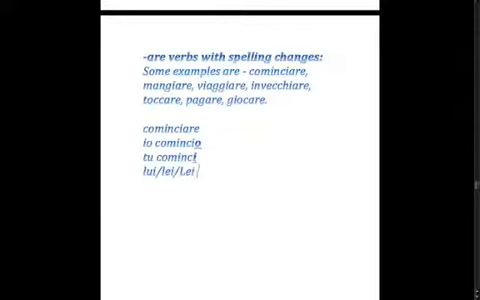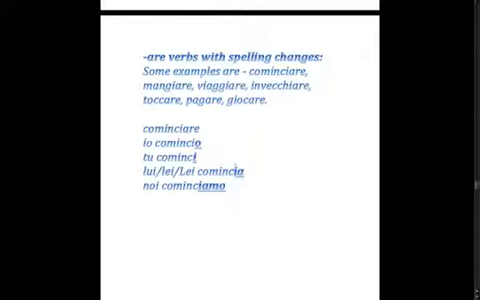Third person singular is comincia. Noi, and again we just put one i, cominciamo, and it's not a double i. So here we have an i after the c, and then the ending.